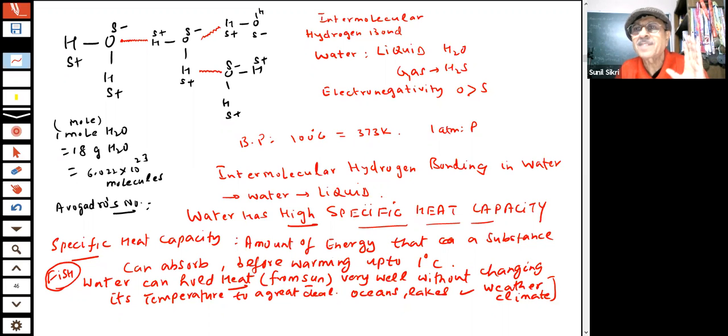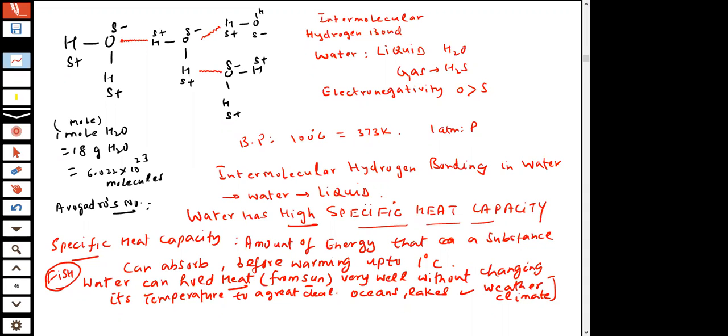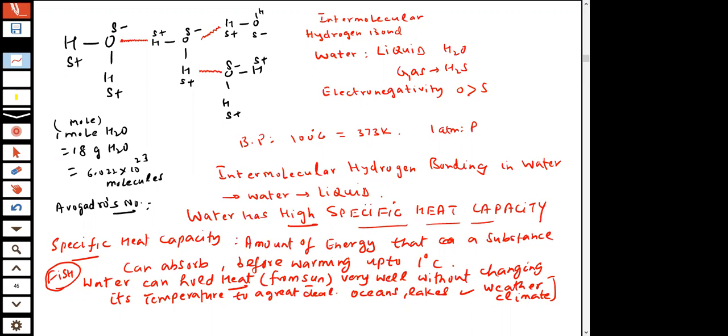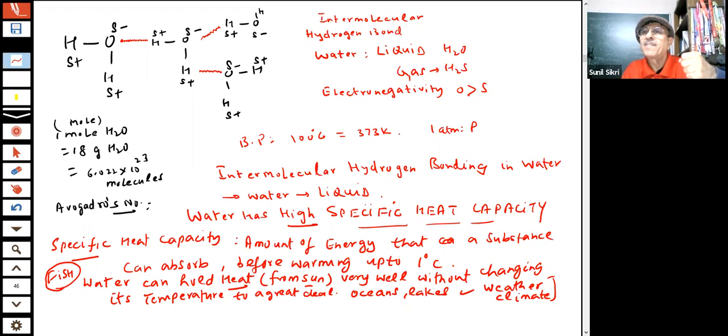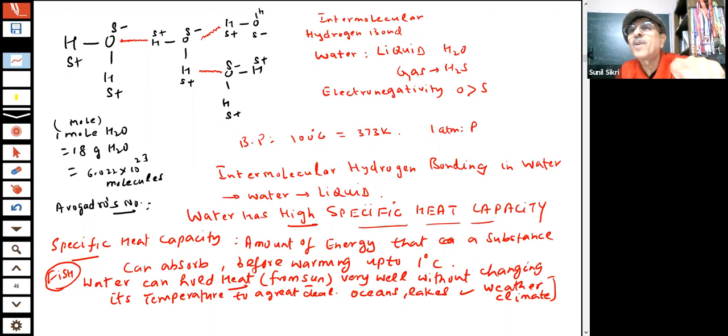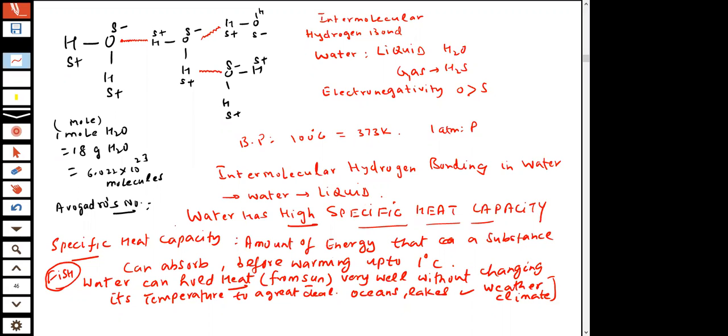But water is very good for us. Why is water very good for us from the chemistry? Now we learn that in water hydrogen bonding takes place. Therefore, water becomes a liquid. If hydrogen bonding is not there, it will become gas and evaporate. And it has very high specific heat. Therefore, oceans and river water remains despite the sun rays coming every day, because water can absorb a large amount of heat without much rise in temperature. So the fish is happy inside the ocean because the temperature is not rising too much. All this is due to the hydrogen bonding which we have shown. Clear, students?